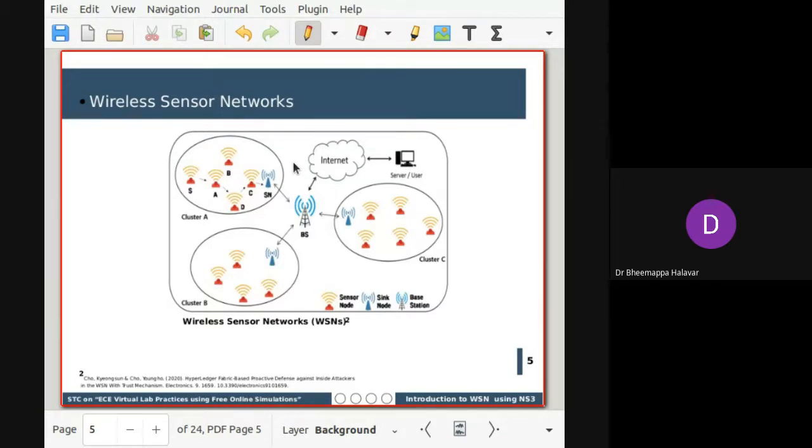Before going to that, in the figure you can see I'm collecting information at the server using the internet. The whole set of nodes is deployed in the environment, and the information collected from the sensors is passed into the internet with the help of the base station.